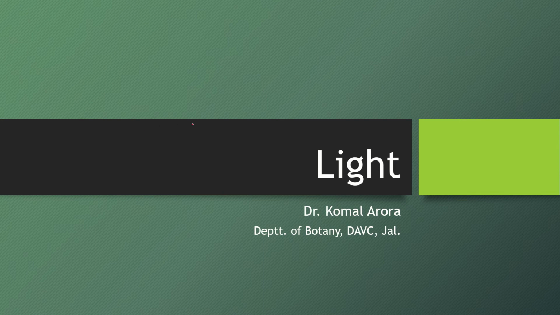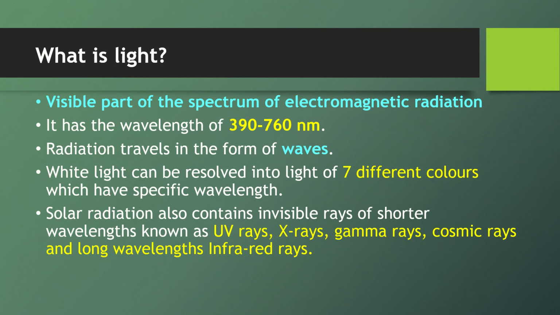Okay, this is another topic in the first unit of your syllabus. So we'll have a small discussion about what is light. Light, as you all know, is the visible part of the spectrum of electromagnetic radiation. So we say that from the sun, whatever waves are evolving, the energy that is evolving, is in the form of electromagnetic radiations, and the visible part of that is light.